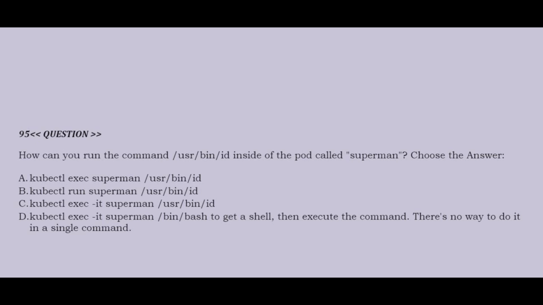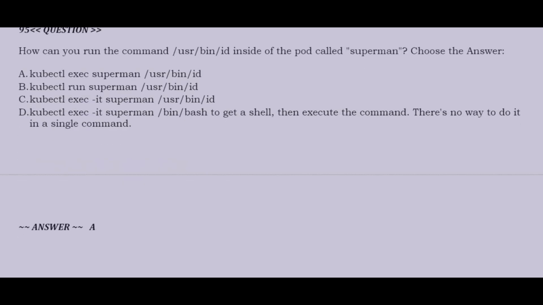Option C, kubectl exec -it superman /usr/bin/id. Option D, kubectl exec -it superman /bin/bash to get a shell, then execute the command. There is no way to do it in a single command. Correct answer is option A.